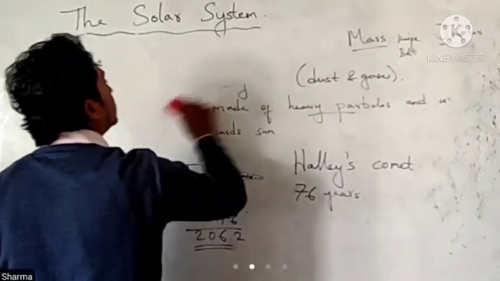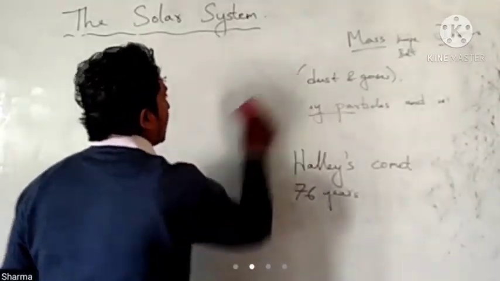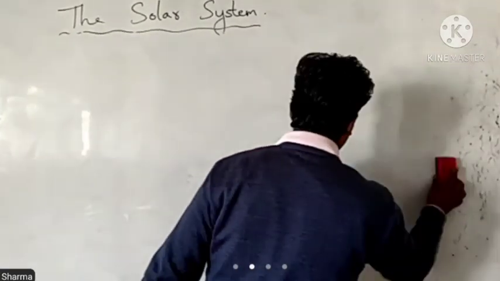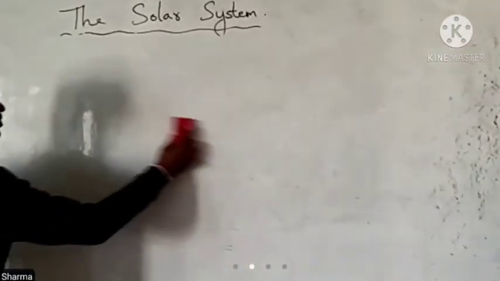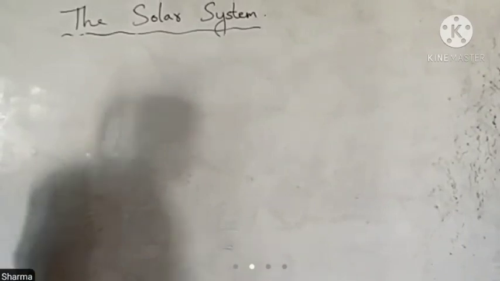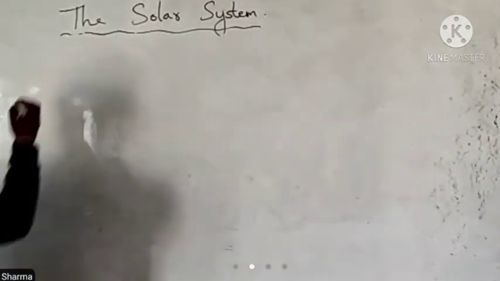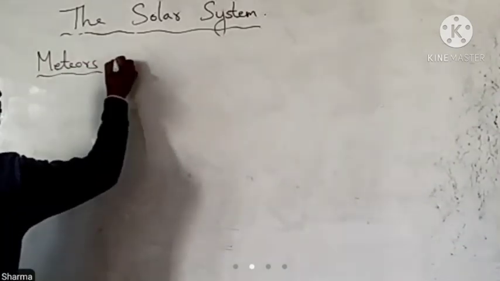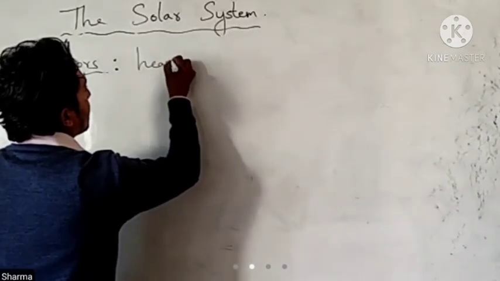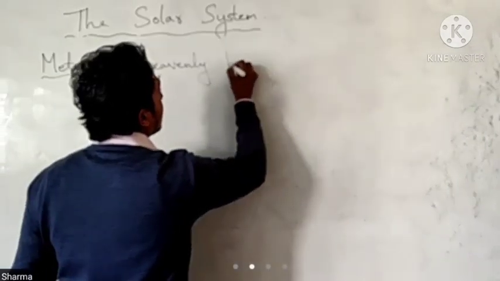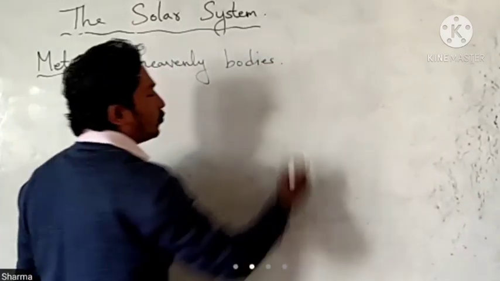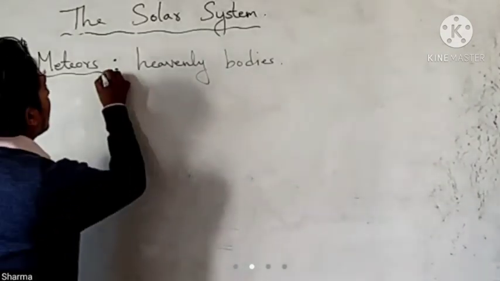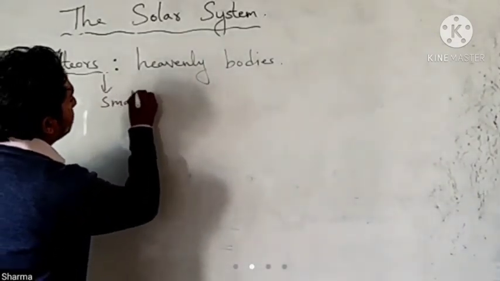As already discussed, meteors are also a heavenly body. So let's talk about a few features of meteors. They are also heavenly bodies which revolve around the sun, but these meteors are of smaller particles.